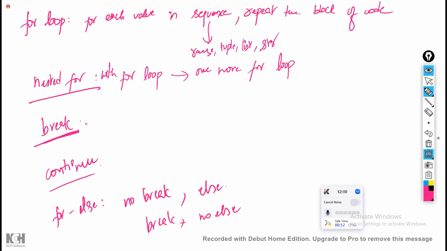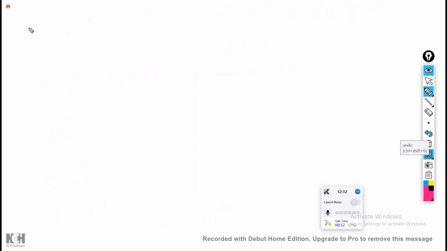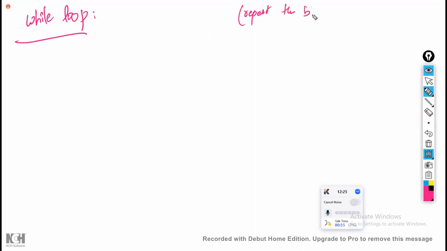Now in today's class, we are going to discuss the next concept, which is called the while loop. What is common is loop. Loop means repeat the block of code. Repeating the block of code is common. This is called a loop.